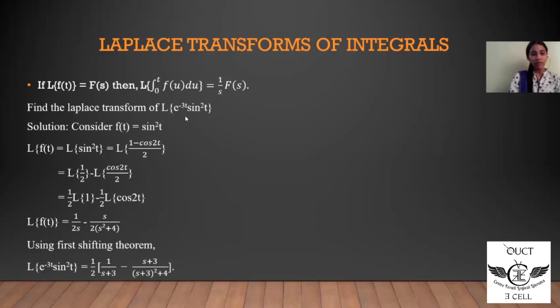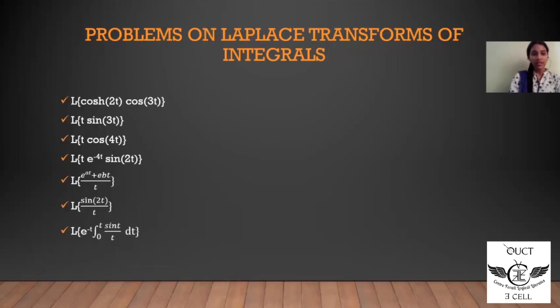So whenever this kind of problem is given, we consider the function f of t, find the Laplace of f of t, then by applying the first shifting theorem, according to the e to the power of minus at form or e to the power of at form, we can easily find the required Laplace transform of that given function.